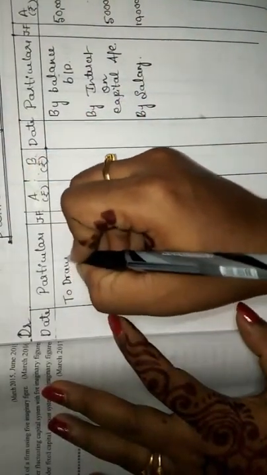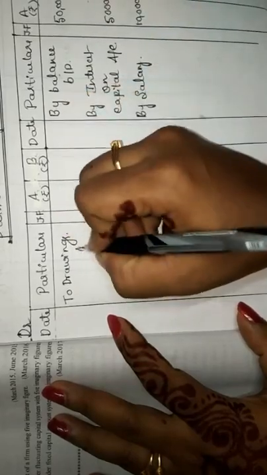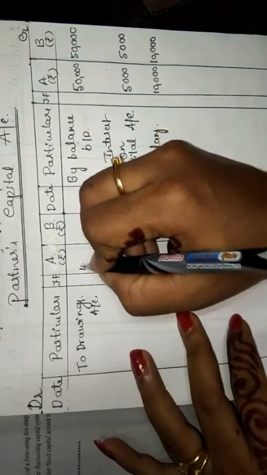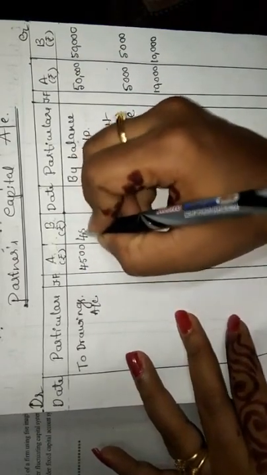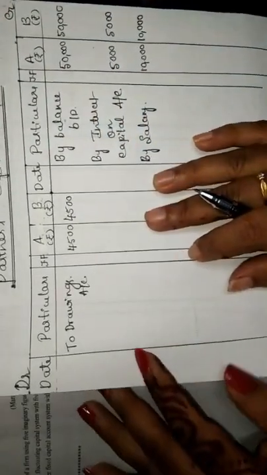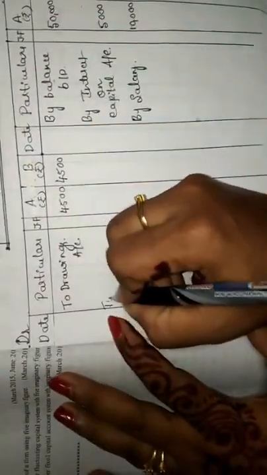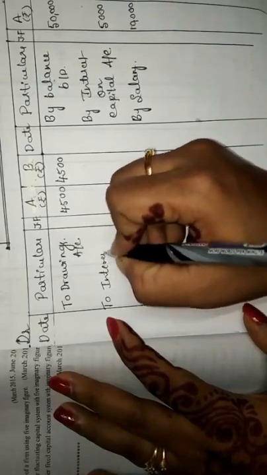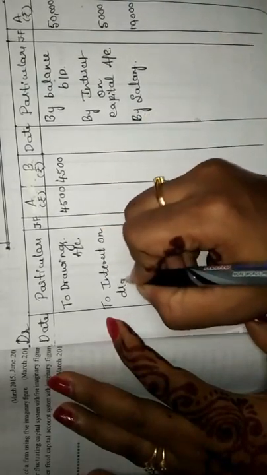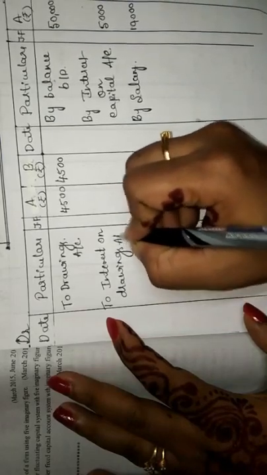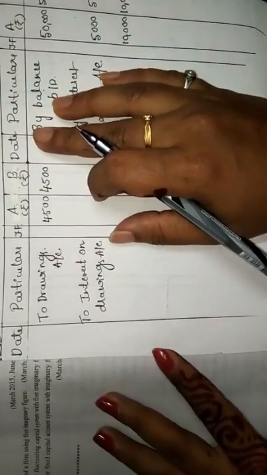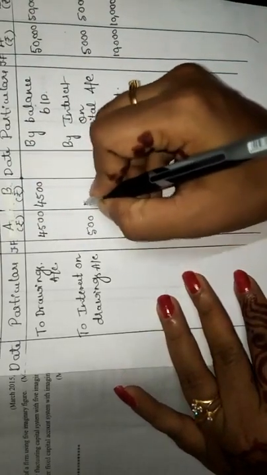Next, on the debit side, to drawings account. Drawing is an expense for the partner. So here I will consider it as 4,500 for each partner. Next, to interest on drawings account. Whatever amount is withdrawn by the partner, upon that the partner makes the payment of interest. So definitely it's an expense for the partners. Here I will consider it as 500.